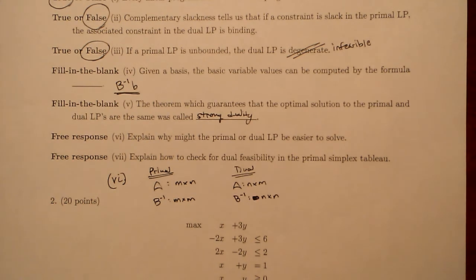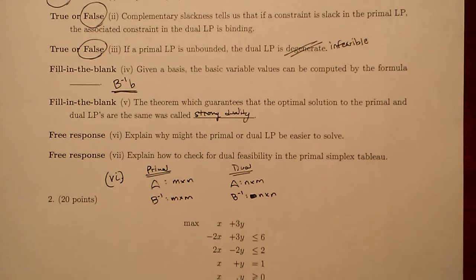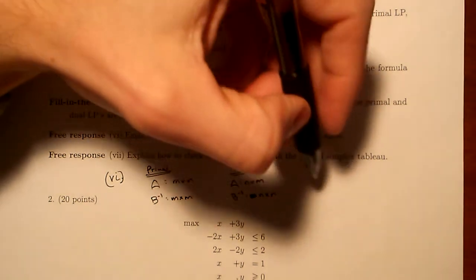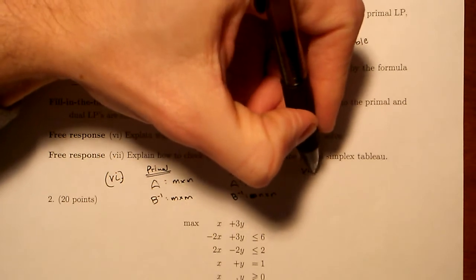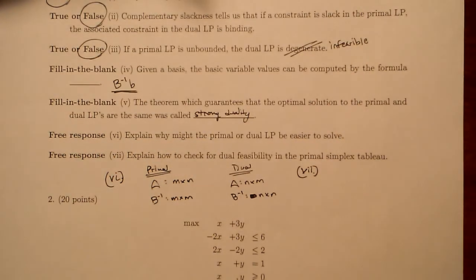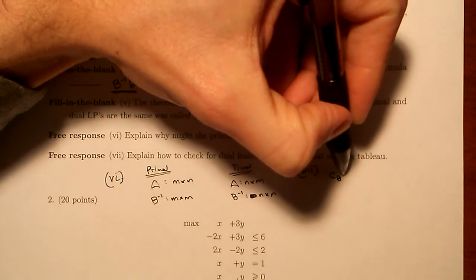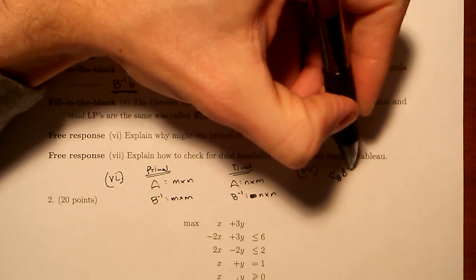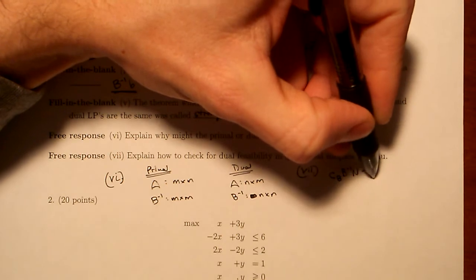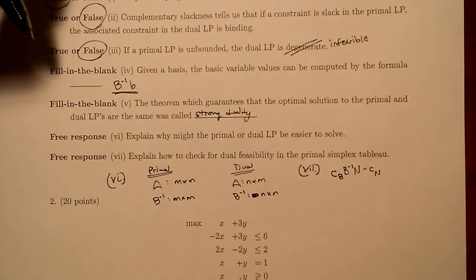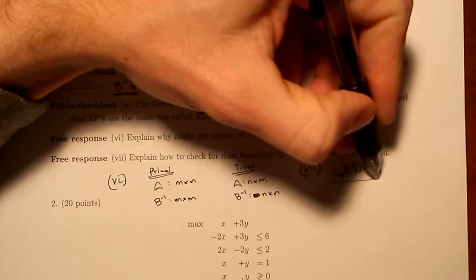And the last one for number 1 says explain how to check for dual feasibility in the primal simplex tableau. Okay, and we went through and derived that in class, but let me write the answer over here. What we said was that to check for dual feasibility in the primal tableau, all we need to look at is the reduced cost of our non-basic variables, okay, which are these.